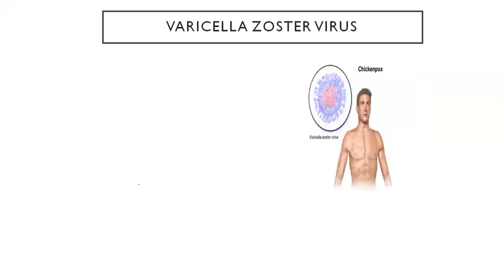Now, another type of herpes virus is varicella zoster virus, which we all know. It looks like chickenpox in childhood, with red spots all over your head, trunk, and neck. Primary infection is called chickenpox. Recurrent infection, again, the same thing.